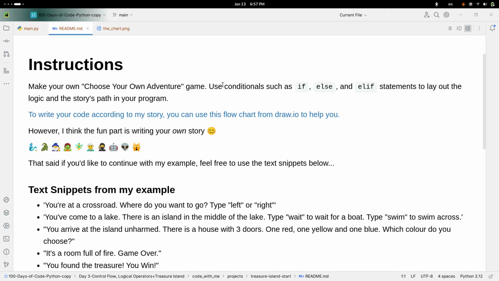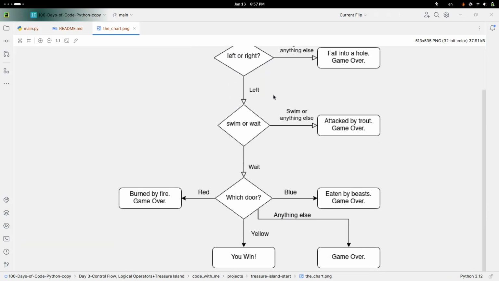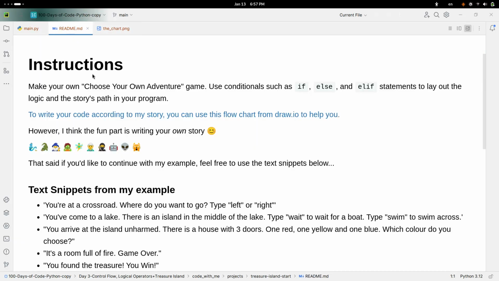Use conditionals such as if, else, and elif statements to lay out the logic and the story's path in your program. To write your code according to my story, you can use this flowchart from draw.io to help you. Lucky for you, we don't need to go there because I have already downloaded the chart, and it looks like this. But we will get to this later.